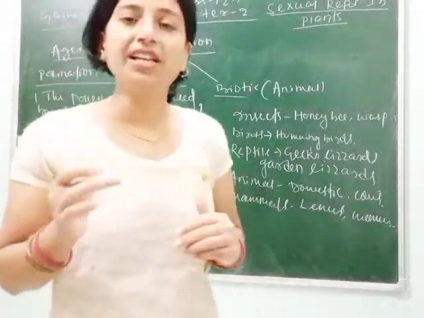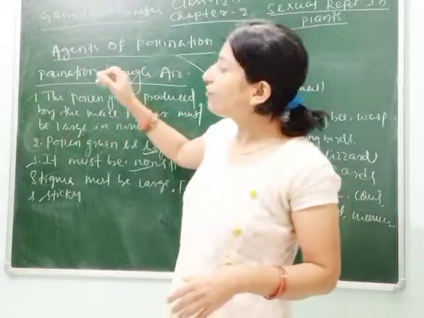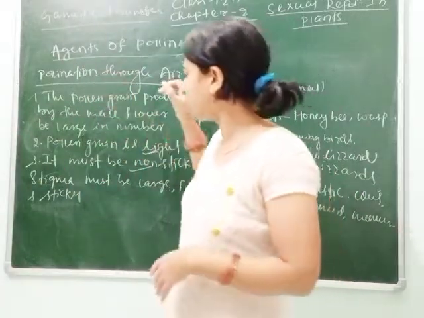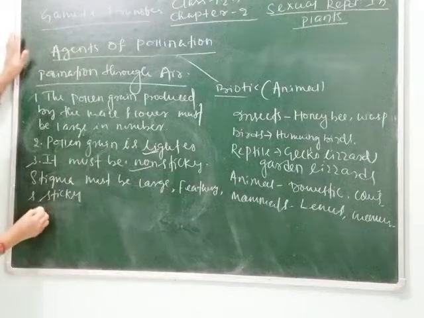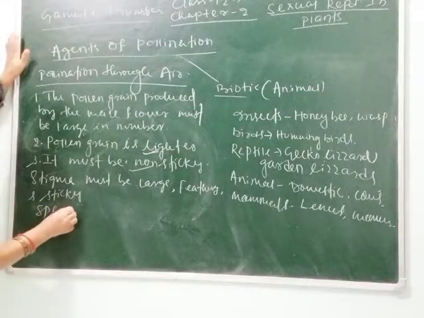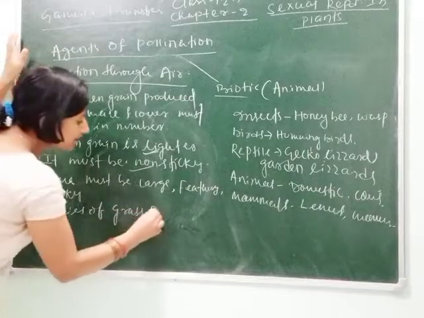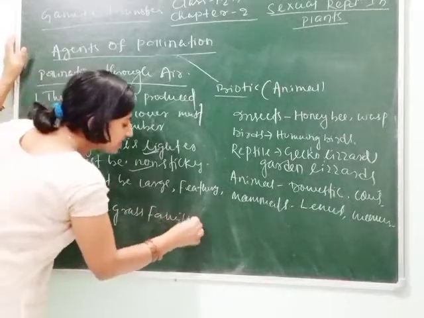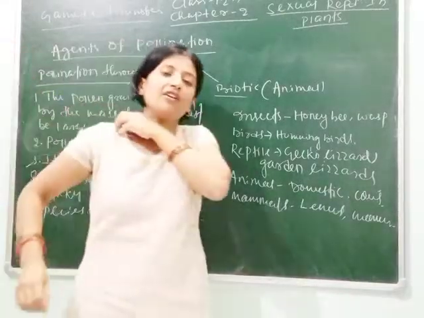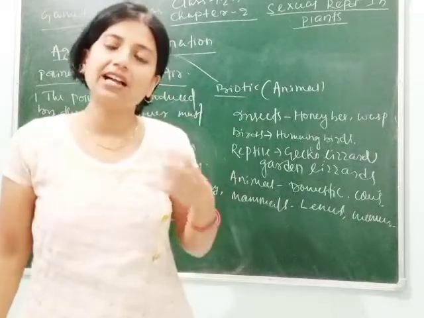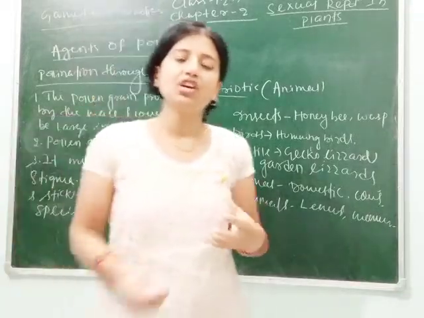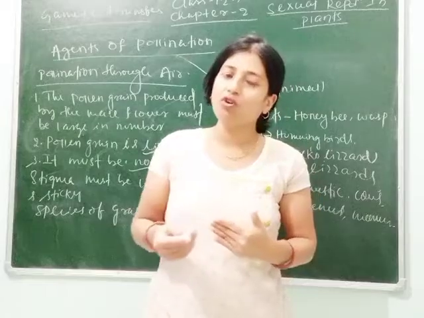This type of pollination, air pollination or wind pollination, we can see in the species of grass family. You know about grass family. Plants like wheat, maize, rice come under this grass family. So they are also called monocots.